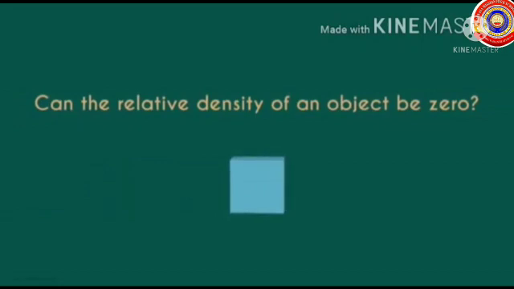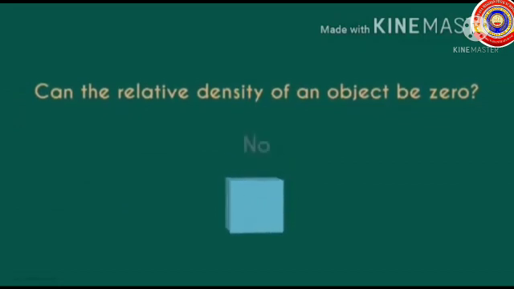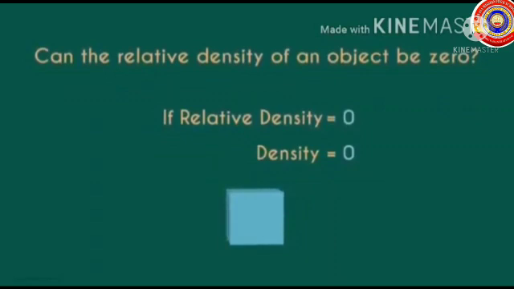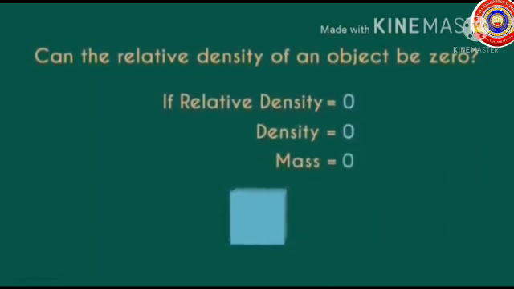Can the relative density of an object be 0? No. Why? If relative density is 0, the density will also be 0. And at that time, mass will also be 0. But mass in a given volume cannot be 0.